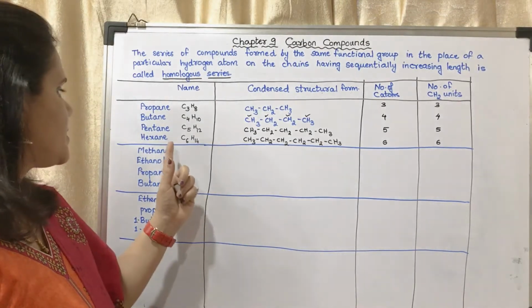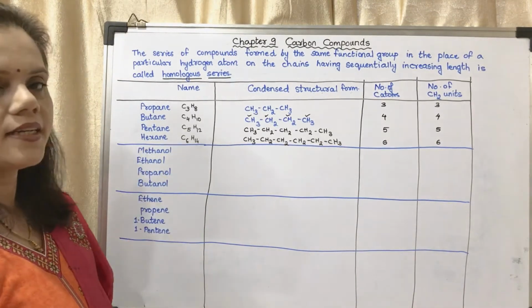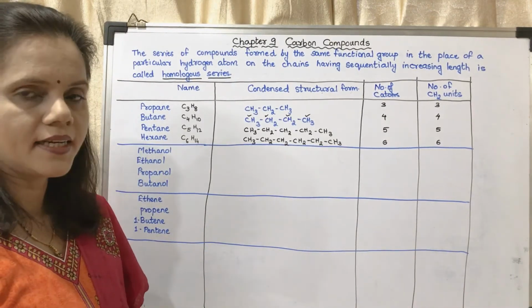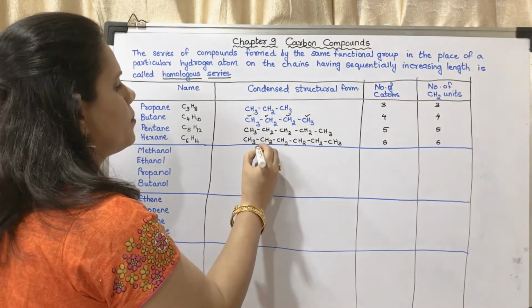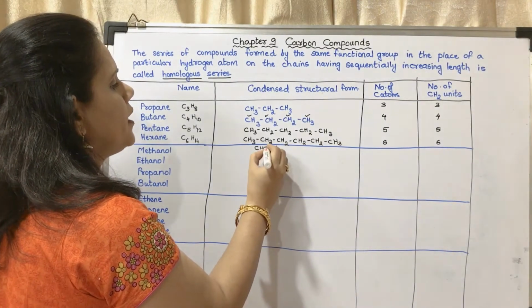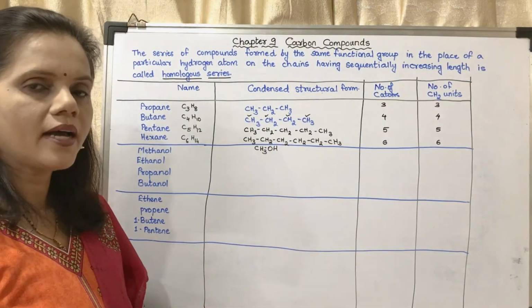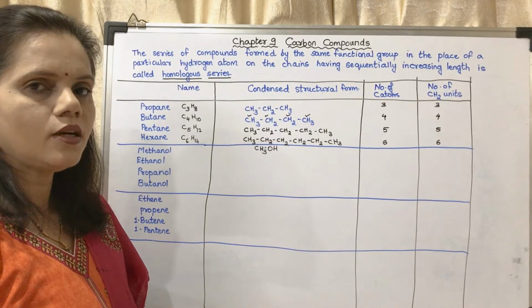Okay. Now the next is homologous series of alcohols. The first one is methanol. We had studied the structure of methanol in the other lecture. Its formula is CH3OH. One hydrogen is substituted by the functional group, that is OH. So it is CH3OH.